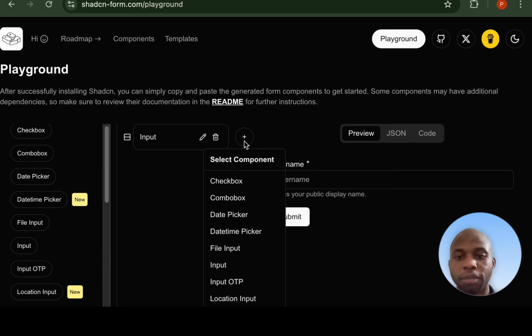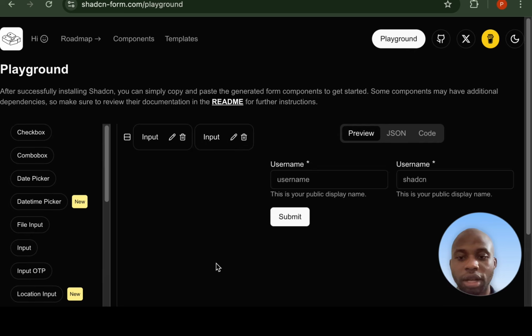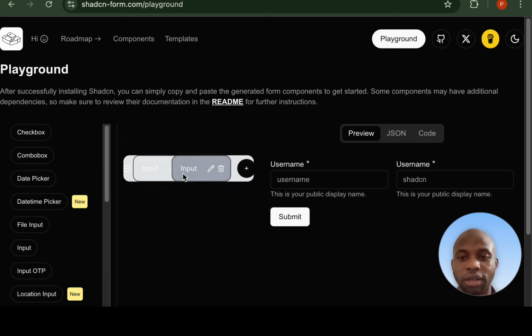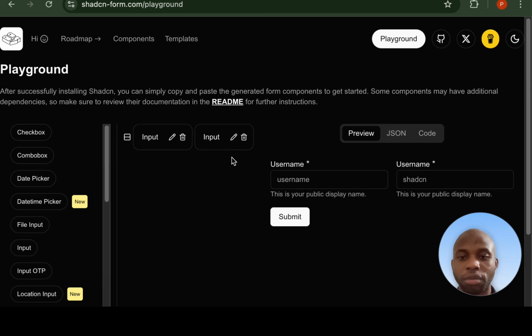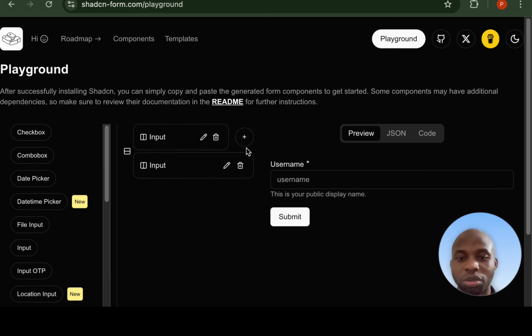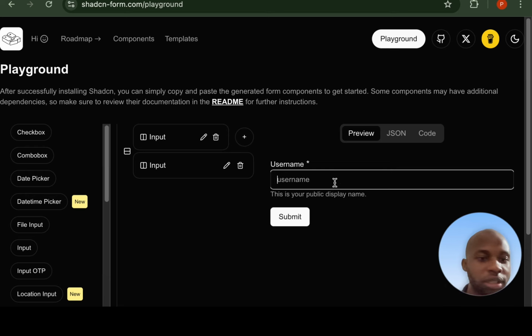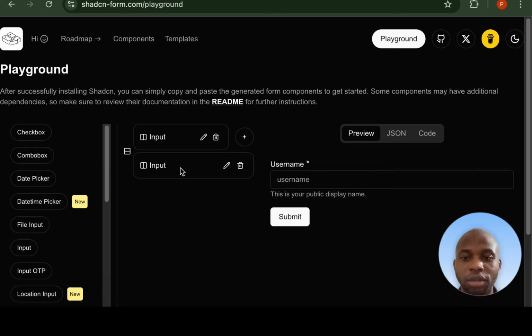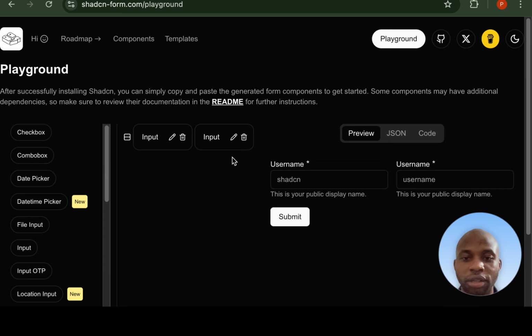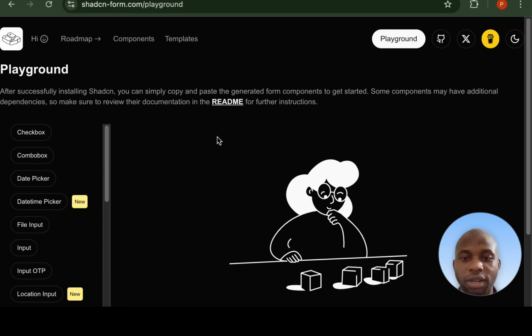And then I can add more. I can add the plus. I can choose another input from here. It is side by side. I can choose username like this, or you can put it like this. You can drag and drop. You can do whatever you wish to do. Everything will be visible in your web page. Very nice.